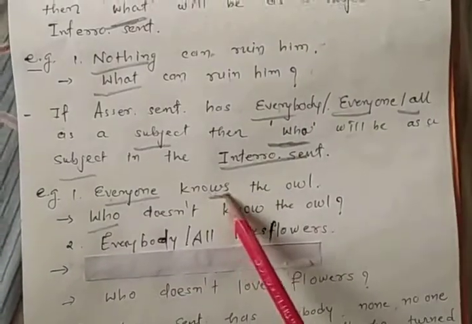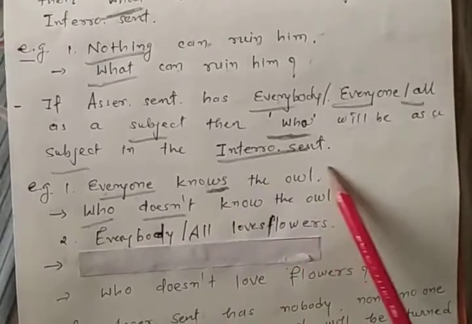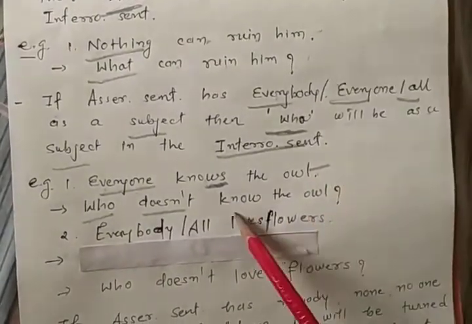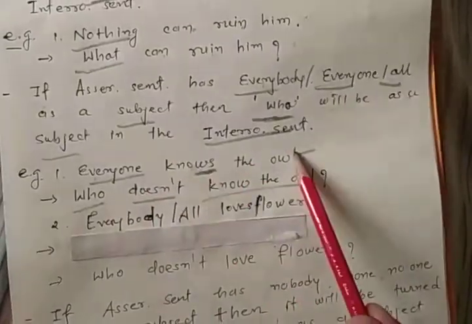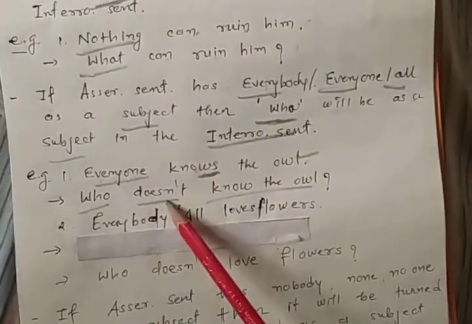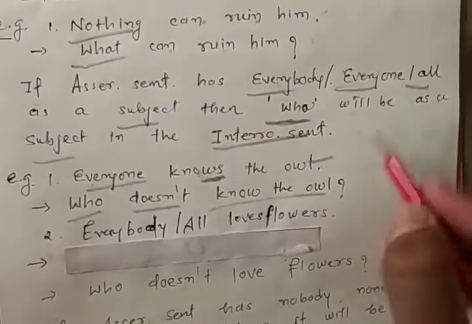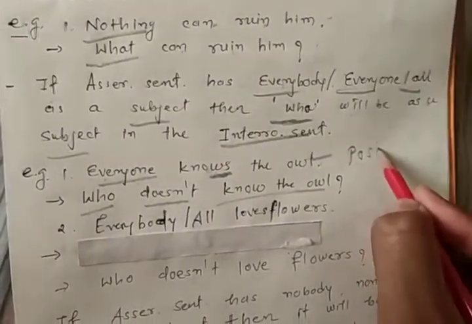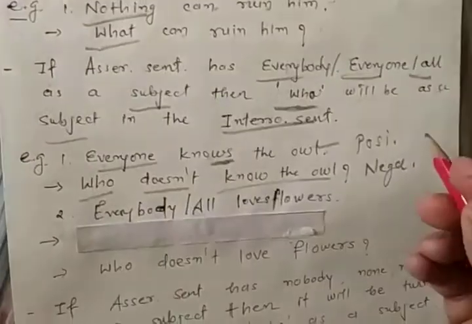And here knows, it means V1 plus S here. So that time we need to use here doesn't. Now this is positive, so this sentence will be negative. So here please remember, everyone knows the owl. Who doesn't know the owl? Please remember here, our sentence is positive, so our interrogative will be negative.